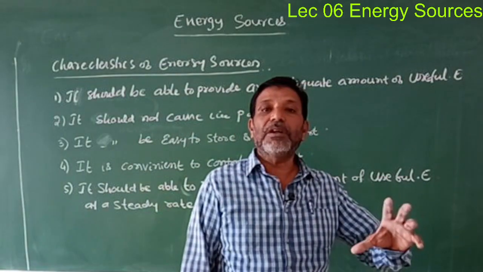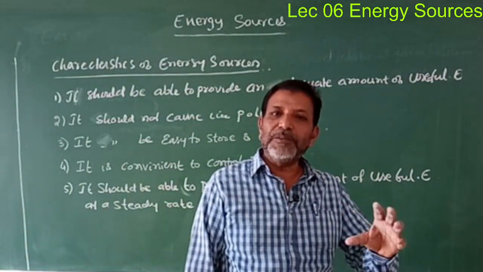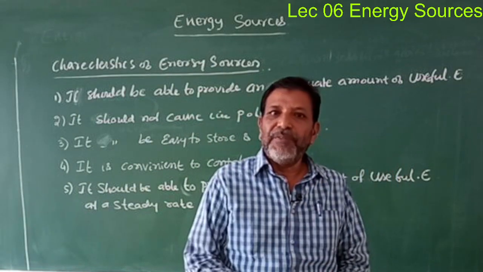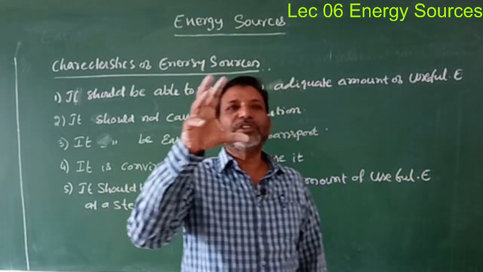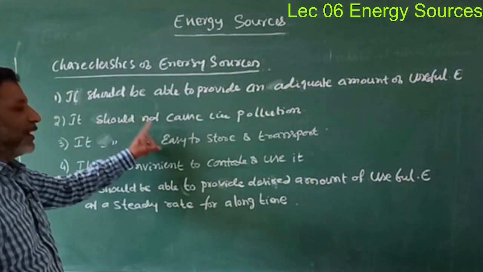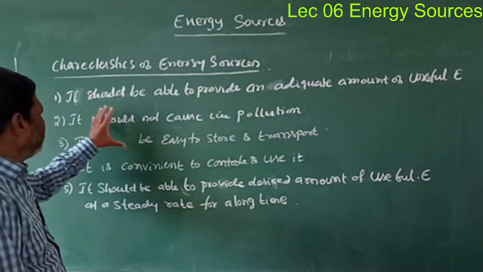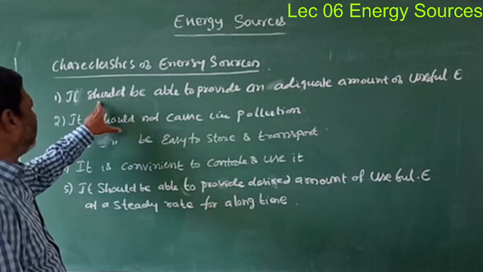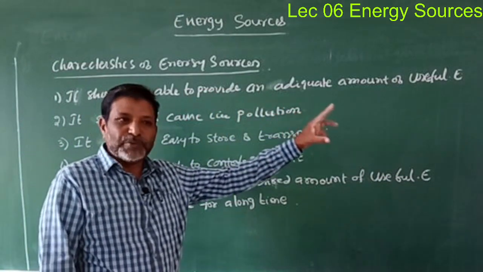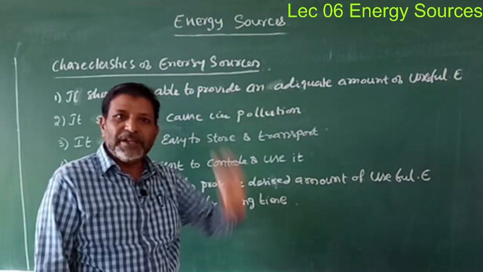Now, these are the 5 important characteristic properties of a source of energy. Whenever we say that it is a source of energy, it should have these 5 characteristics, isn't it? Then in brief, let us try to understand once again one by one. It should be able to provide an adequate amount of useful energy. I made it clear already word by word.